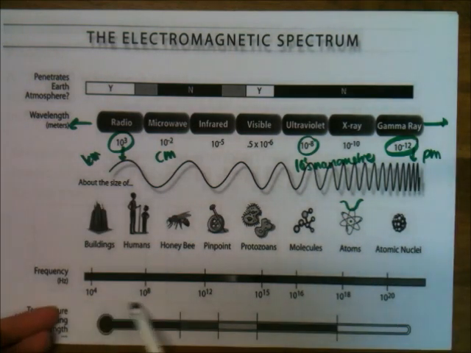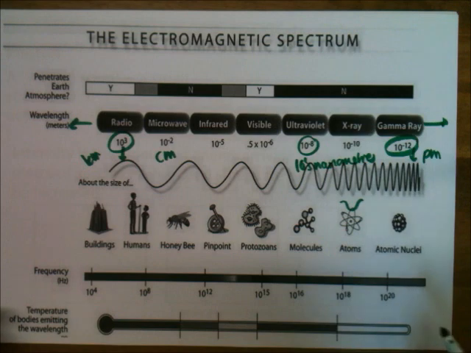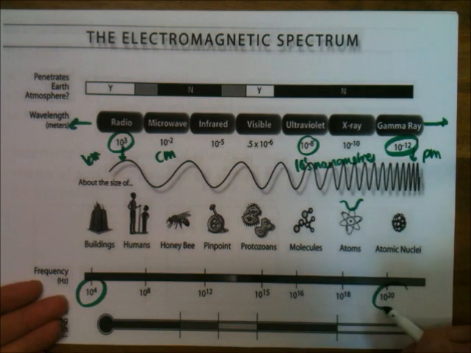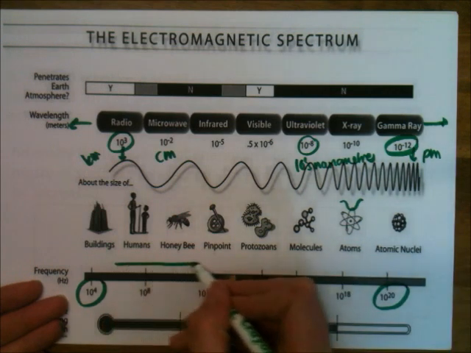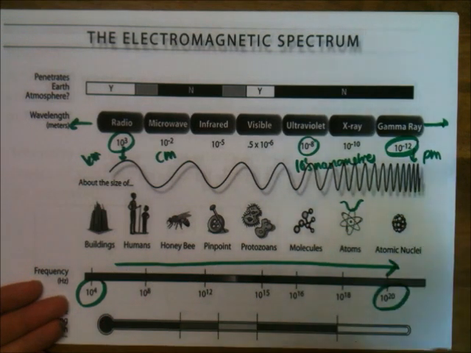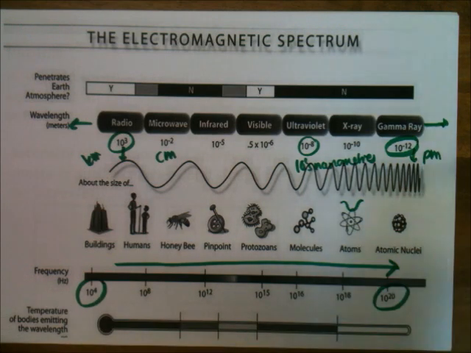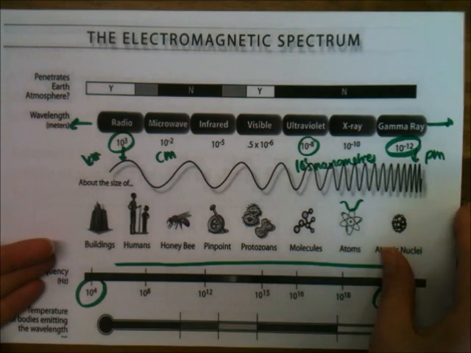Now down here we've got the frequency, and you can't see because it's not in colour, but you can see here that the frequencies are 10 to the 4 down here and 10 to the 20 here, which means our frequency is increasing that way. Like we said before, it's decreasing as we go towards radio, increasing towards gamma rays. And finally, there's something about temperature, but we're going to look at that later on. So that's a quick intro to the EM spectrum.